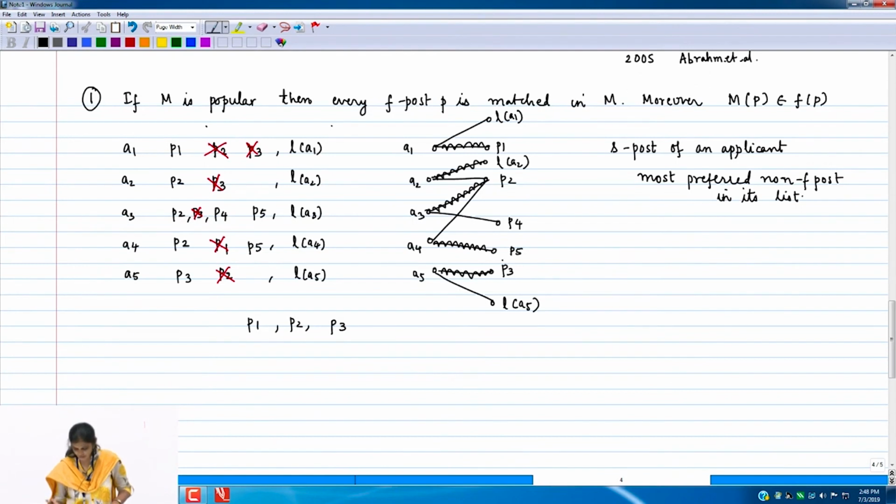P3. So very nicely what you have chosen is that whenever there was a choice between a true post and a last resort, you very nicely chose the true post. Did you do this consciously or did it happen?